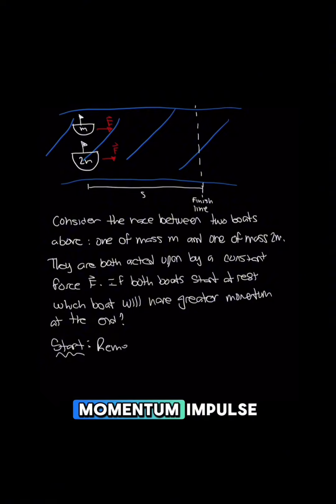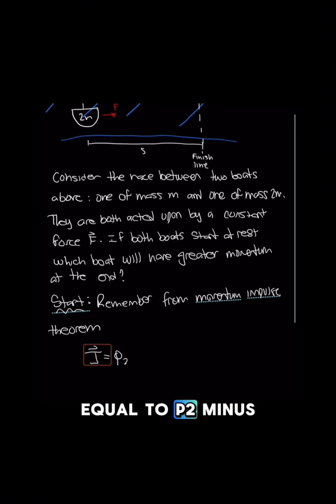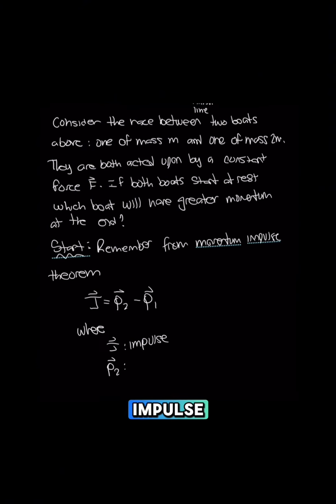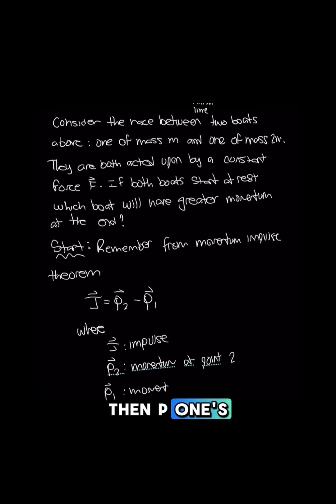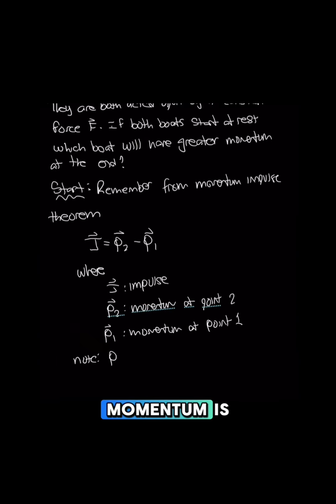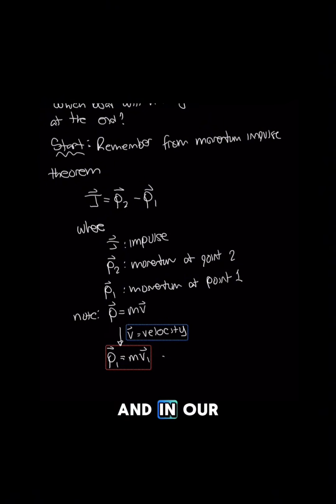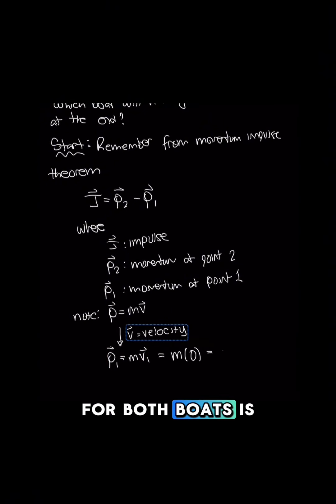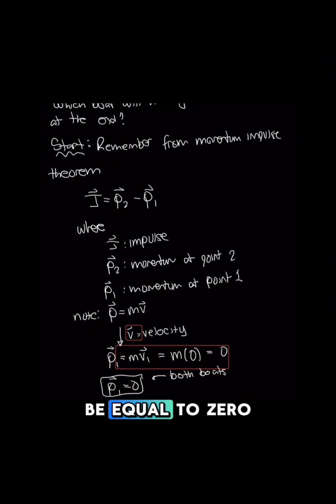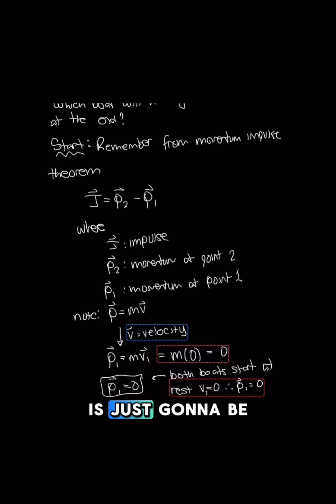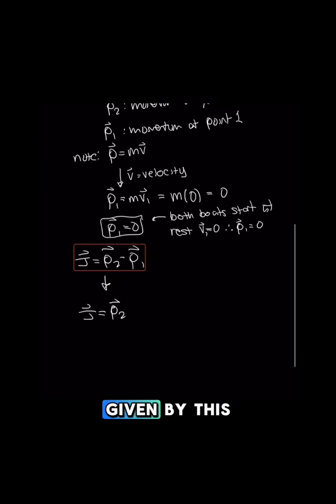To start, remember from the momentum impulse theorem that J is equal to P2 minus P1, where J is the impulse, P2 is the momentum at point 2, and P1 is the momentum at point 1. Note that momentum is equal to mass times velocity, so P1 is equal to mv1, and in our situation, the initial velocity for both boats is 0, so the initial momentum is equal to 0, and that means that the impulse is just equal to the momentum at point 2, given by this equation here.